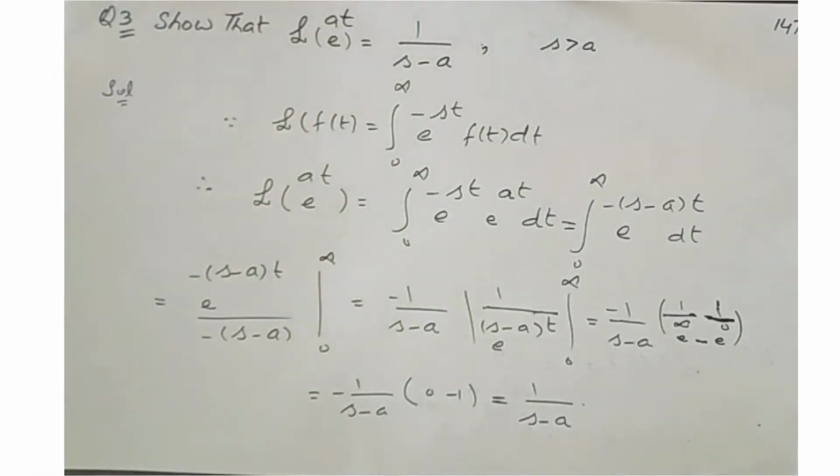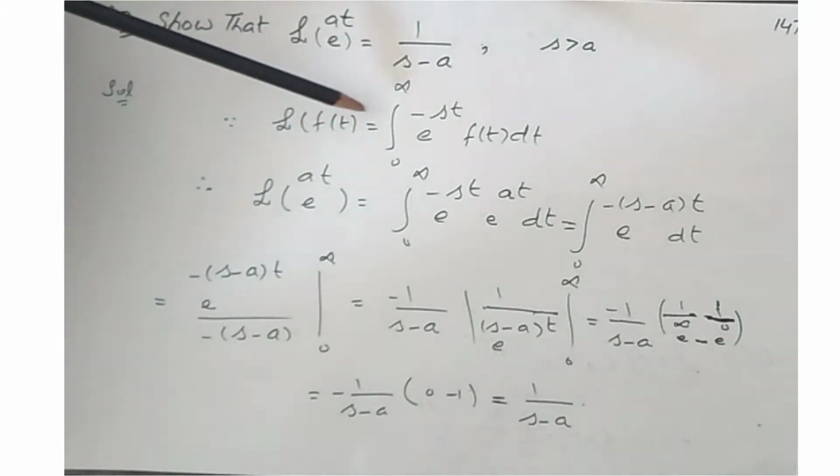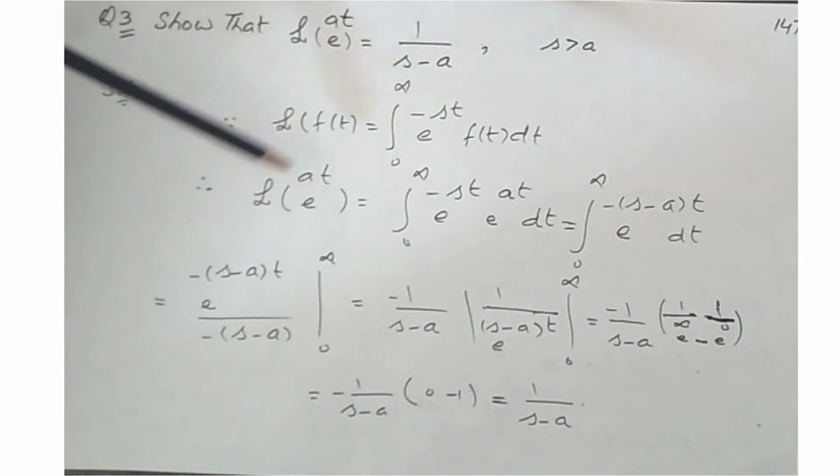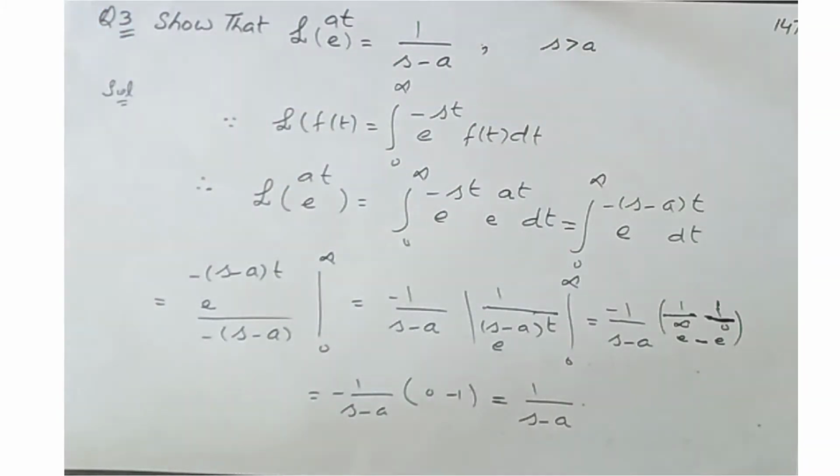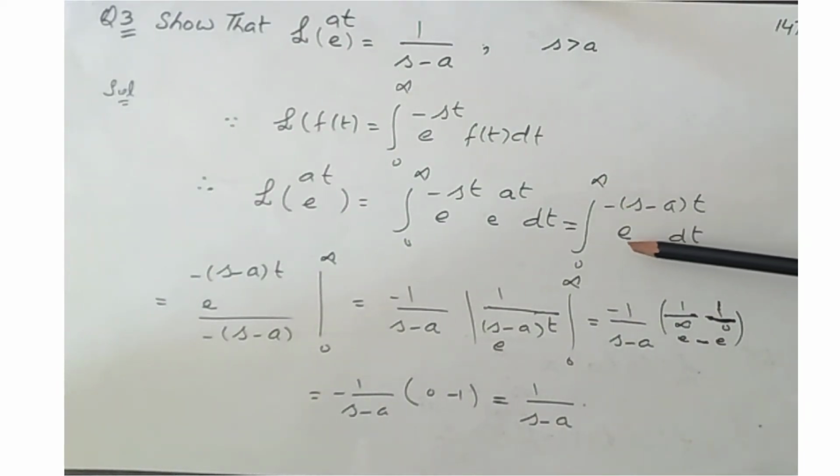proof of Laplace of t to the n equal to n factorial divided by s to the n plus 1. Now question 3: show that Laplace of e to the at equal to 1 over s minus a, where s is greater than a. So this is the formula for Laplace of f of t. We put in place of f of t, e to the at, and this becomes the integral from 0 to infinity of e to the minus s minus a, t dt.